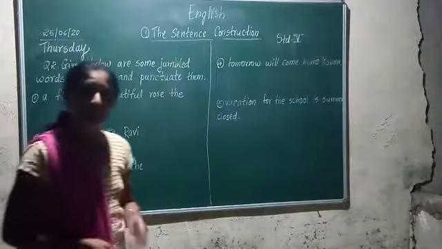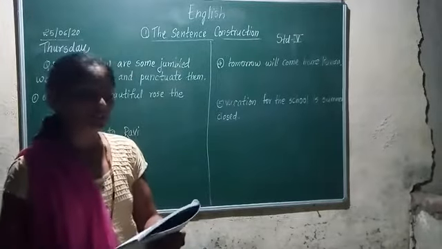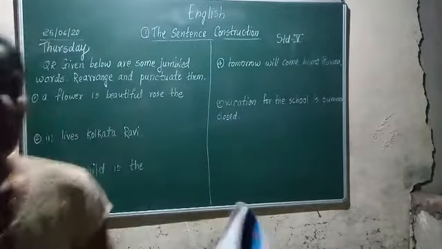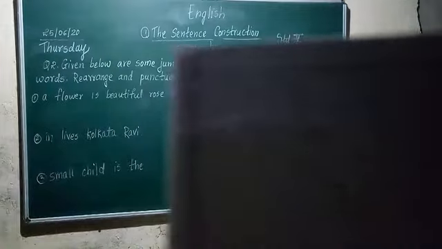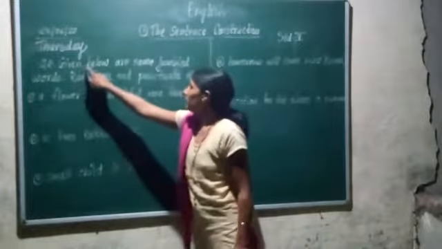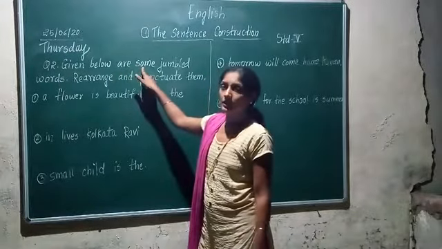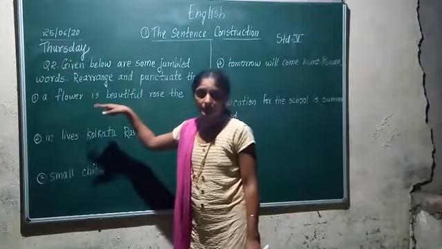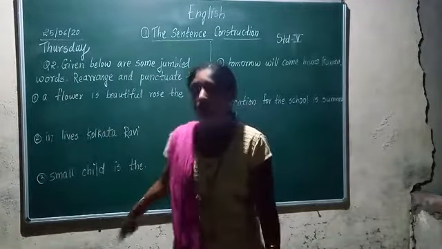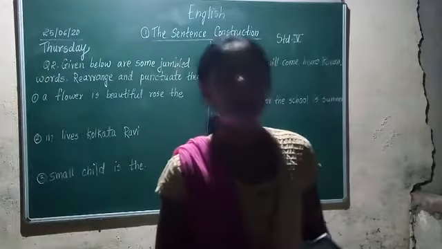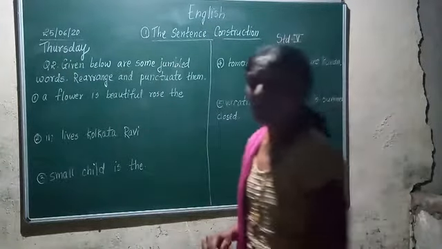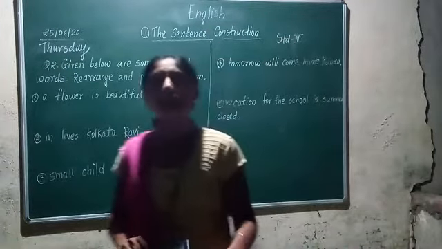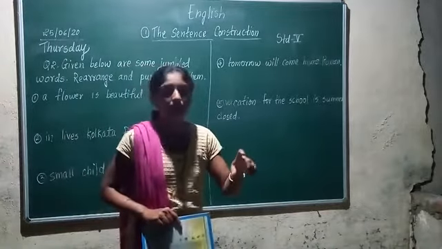That we have studied yesterday, and now there is one question given below. Can you see it? Now it is not possible, but no problem, I will read it. I have written that question here. Given below are some jumbled words. Some words are written anyhow, so they are jumbled words. What do we have to do with these words? We have to arrange them.